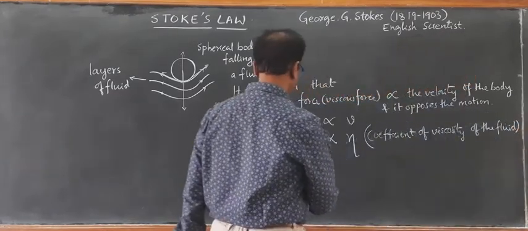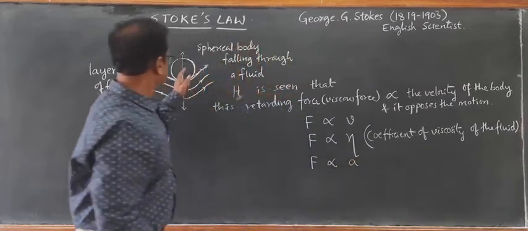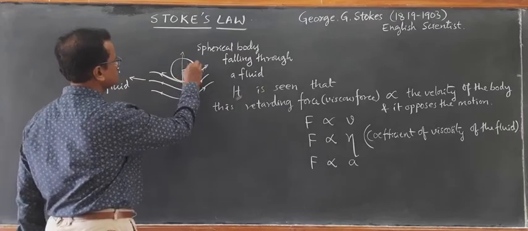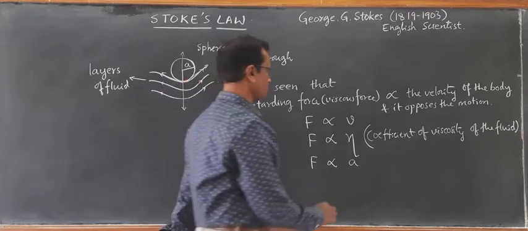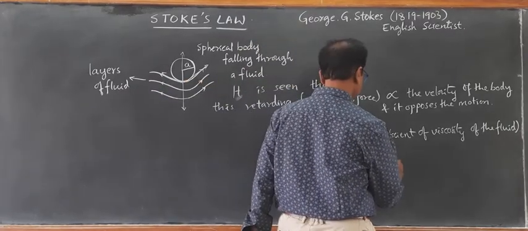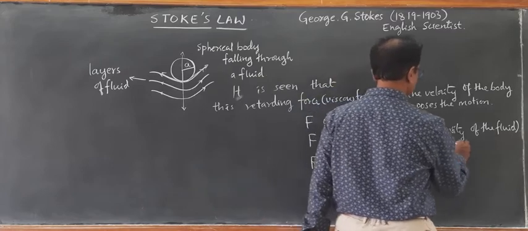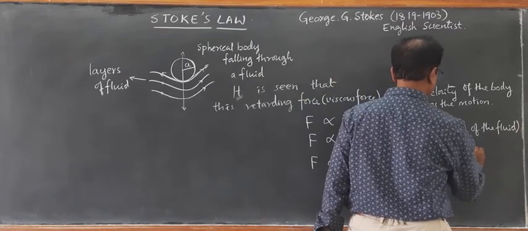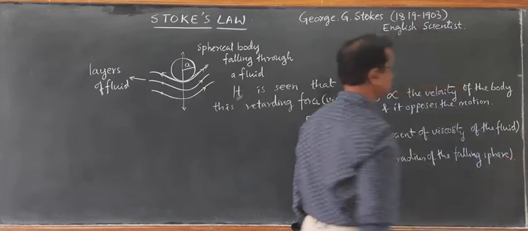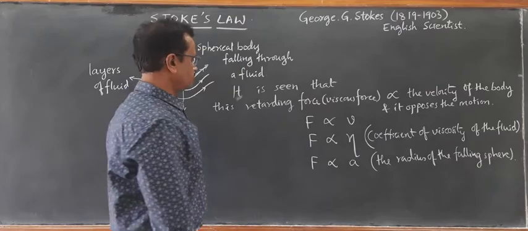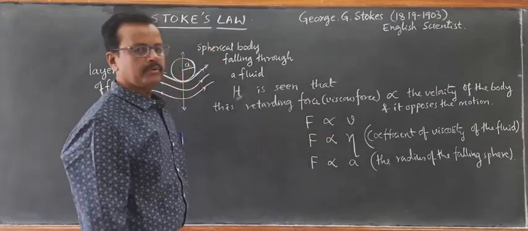It is also found to be directly proportional to the radius of this spherical body. So these are the three factors on which this retarding force is found to depend.